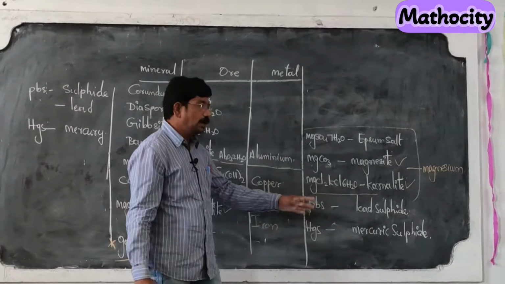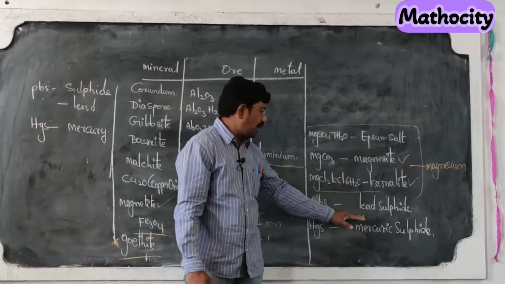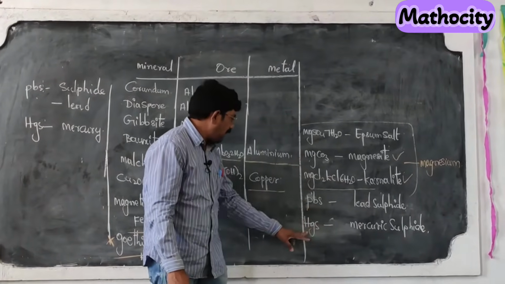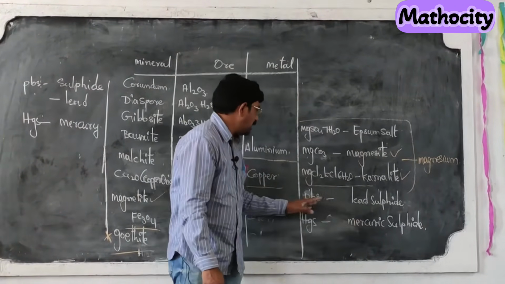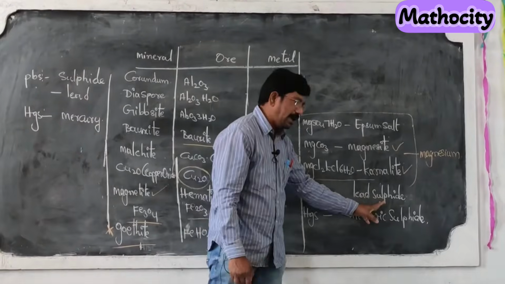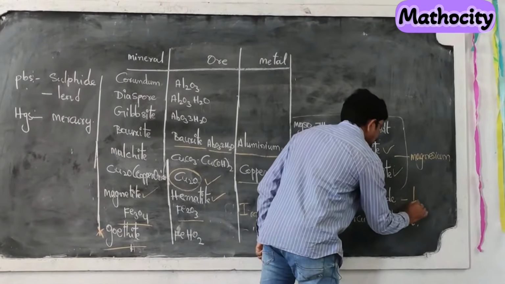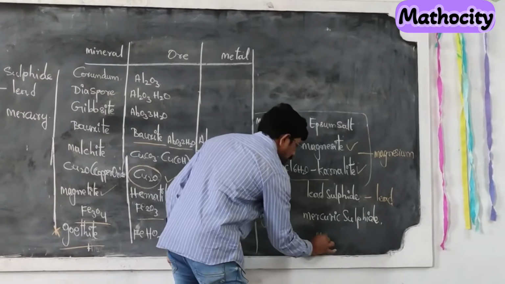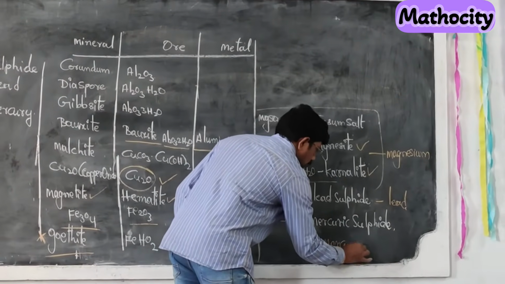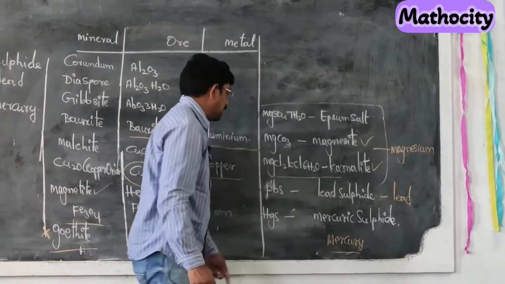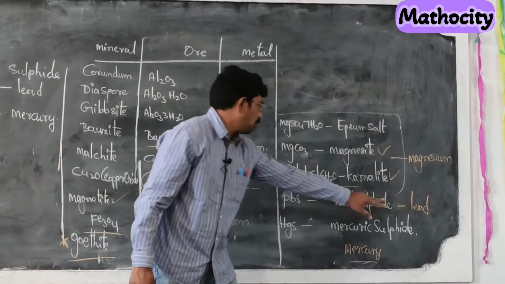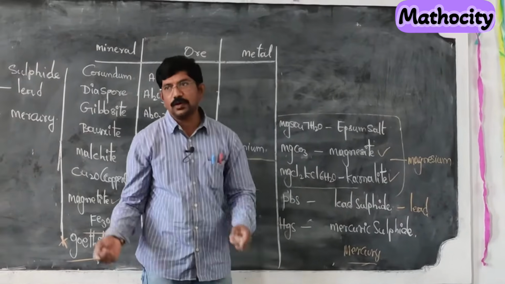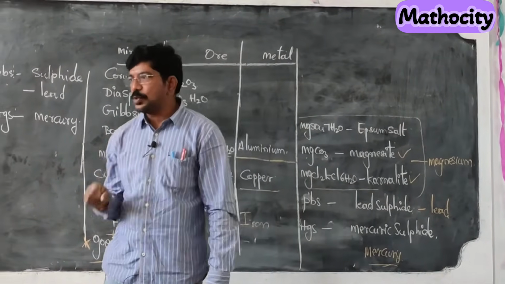In the same manner, so many minerals are available for lead inside the earth's crust, but we prefer lead sulfide and mercuric sulfide. Lead sulfide is the ore of lead. What is the metal? Lead. Next here, mercury. This one is the ore of lead and this one is the ore of mercury.